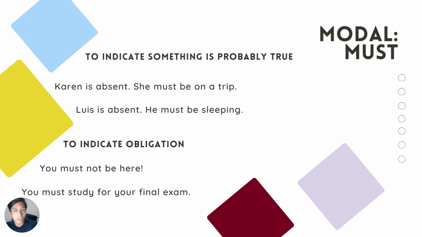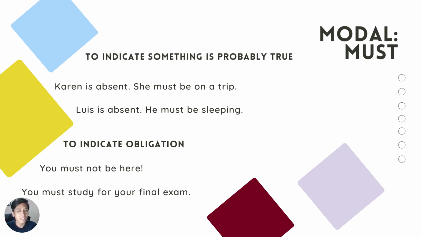Now the modal verb must, which is really used when we want to indicate something is probably true, and to indicate obligation too. For example, Karen is absent. She must be on a trip. It's something that we think is probably true.